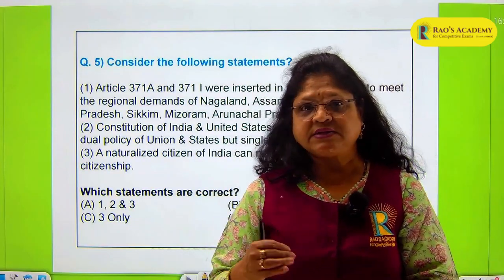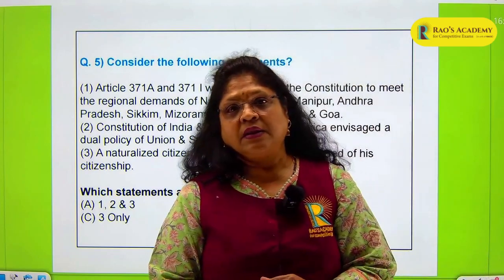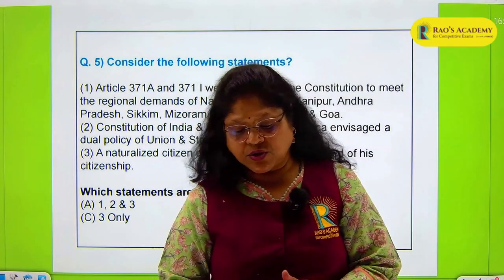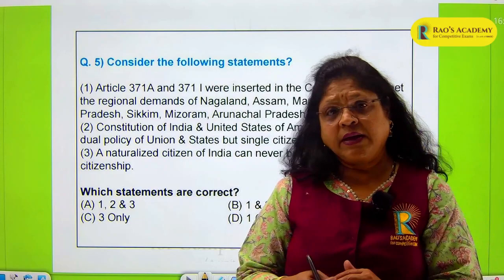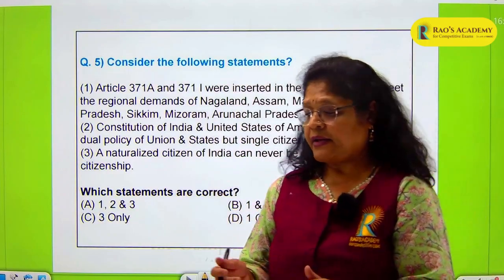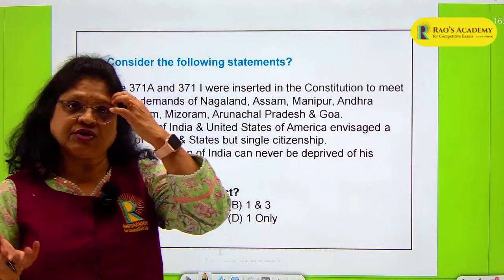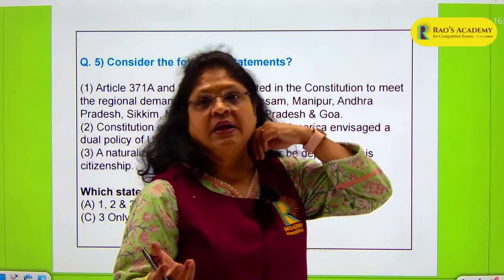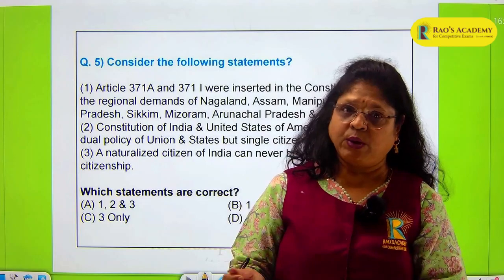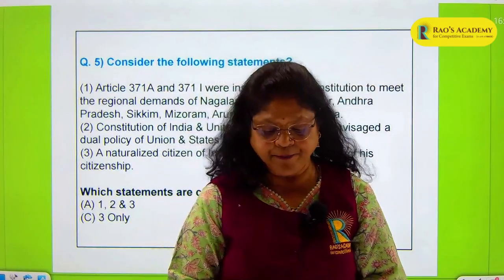So these 12 states were identified by article, and in Article 27, these states were given special provisions. These areas are also identified as socially and culturally very rich areas. Many of them are tribal areas, and there was a need to protect their own culture and social milieu. So these special provisions for these 12 states were identified.